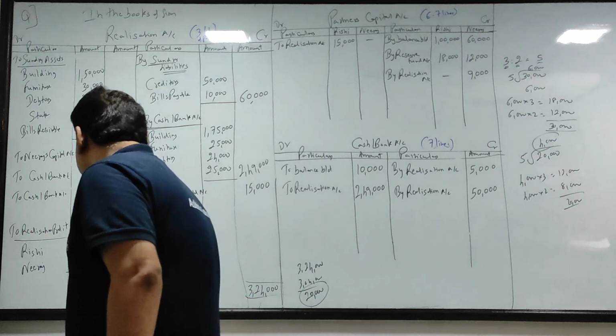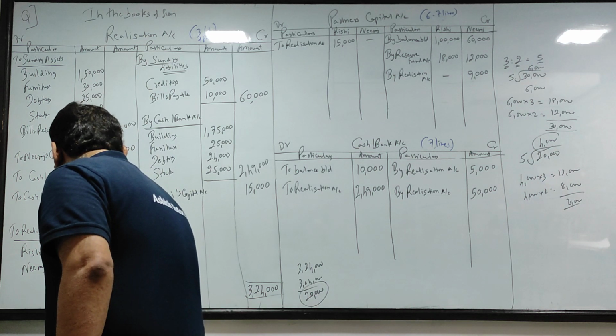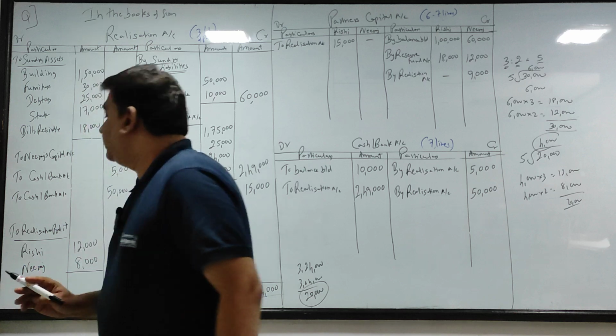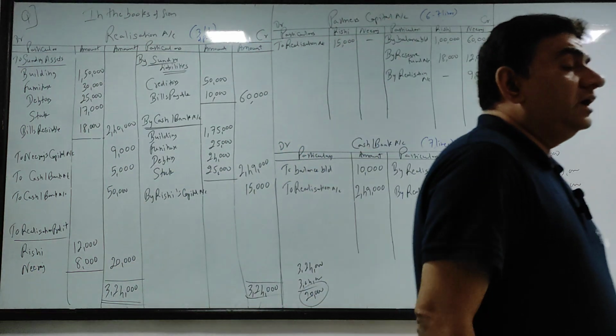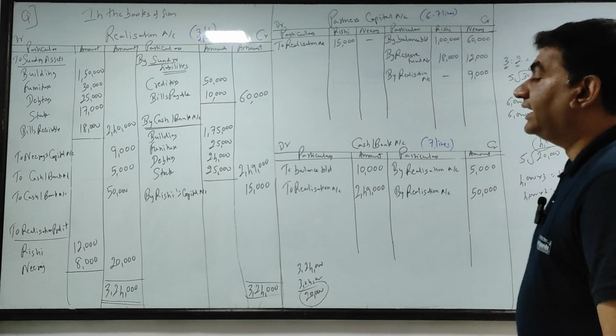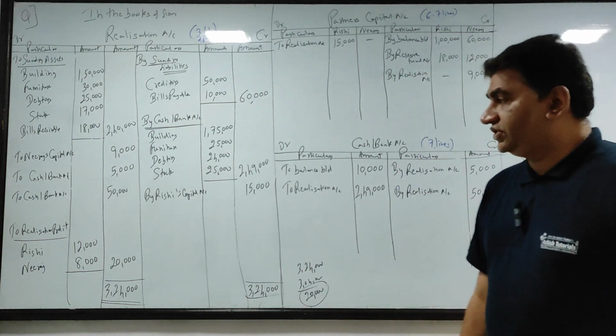So 20,000 का segregation, out of 20, 12 belongs to Rishi and 8 belongs to Neeraj.